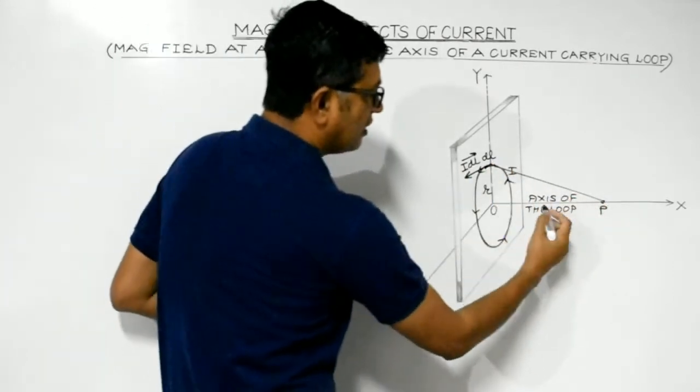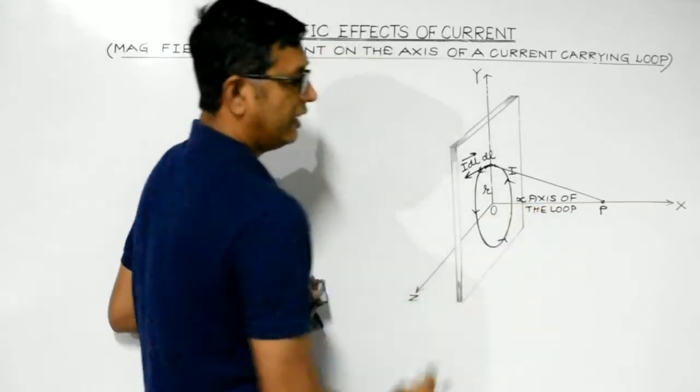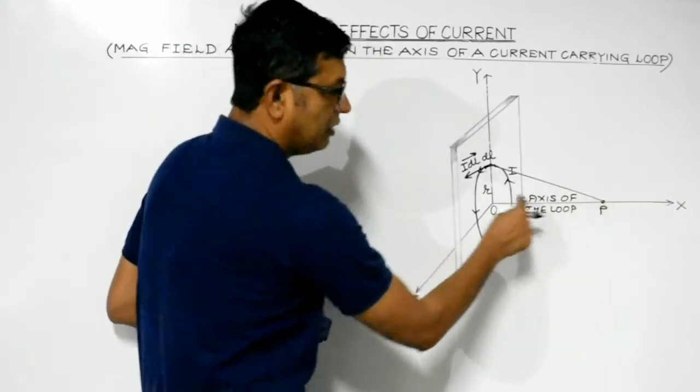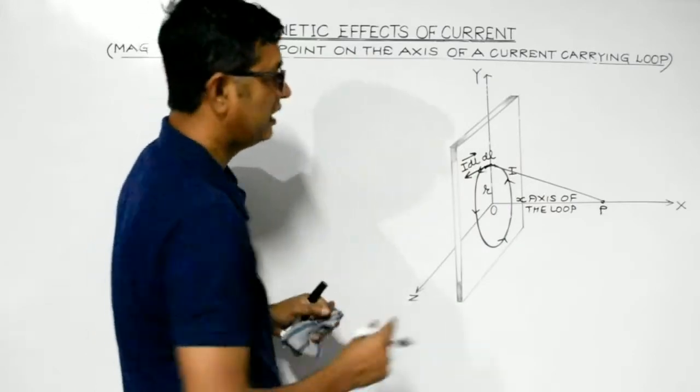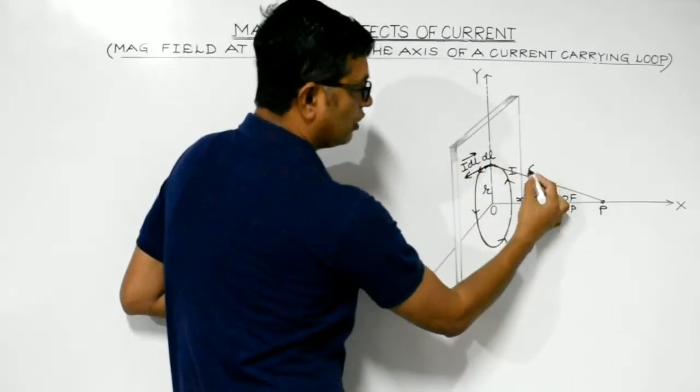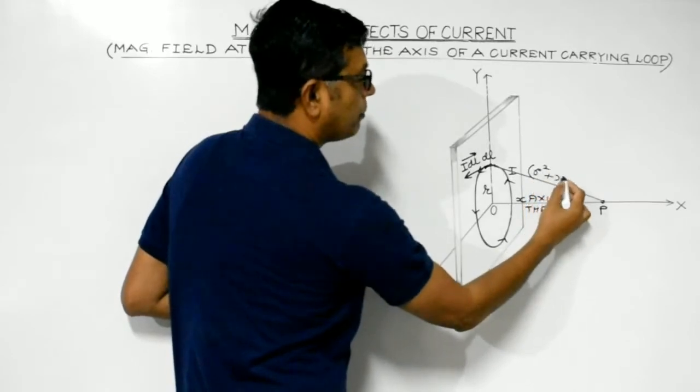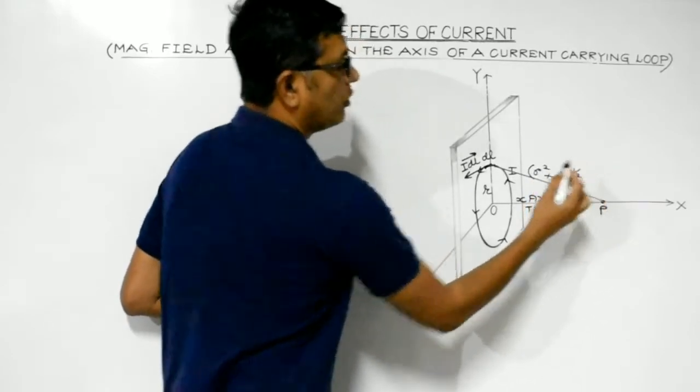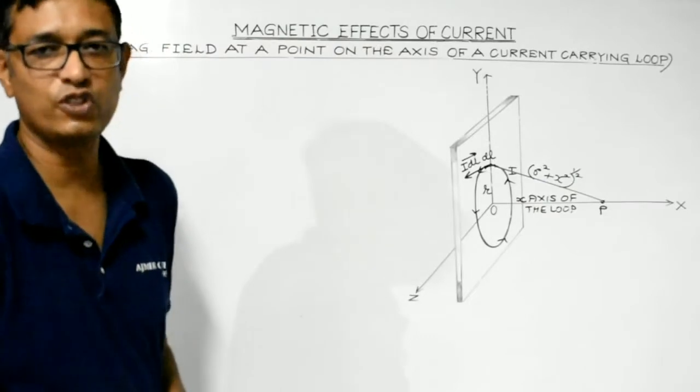If this is r and this may be considered to be x, the distance of point P from the center of the loop, then this distance using Pythagoras theorem may be written as square root of r square plus x square. This will be the distance. Simply make use of Pythagoras theorem, right?